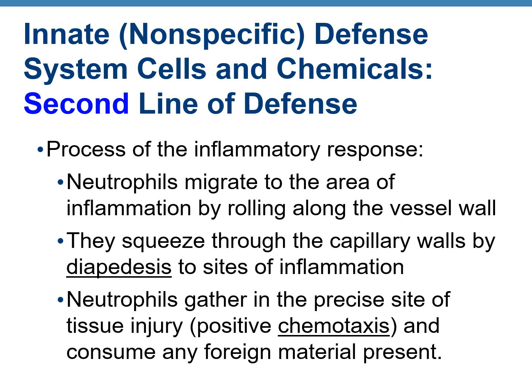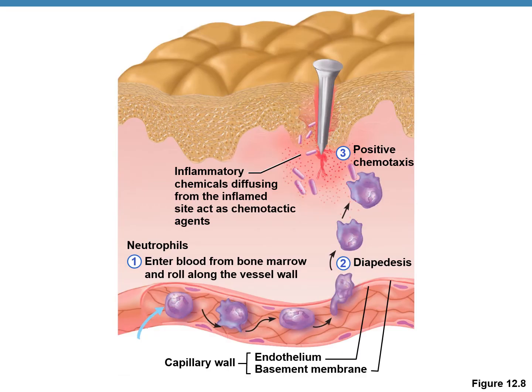Chemotaxis means movement using chemicals as aid. So it's kind of like a dog sniffing. So these cells can smell where the damage has occurred, and that injury site is sending out chemical signals, so the cells smell it and they would reach that exact site. This figure shows inflammatory response, specifically diapedesis and positive chemotaxis.